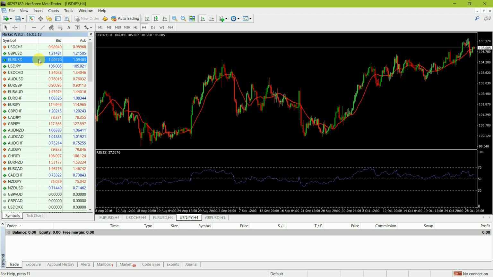Today I am going to discuss with you what is bid price, ask price, and what is swap charge also. So now you can see here, this is your bid price and this is your ask price. You can see here, bid price is always less than ask price. So now you may ask me, what do you mean by ask price and bid price?